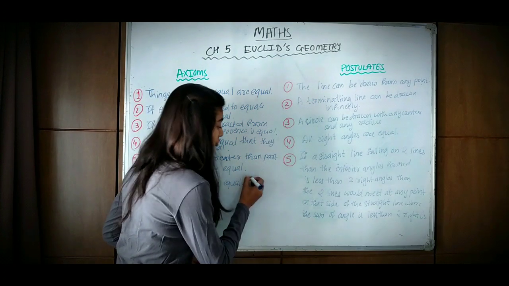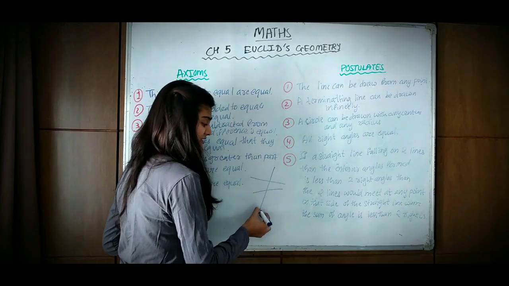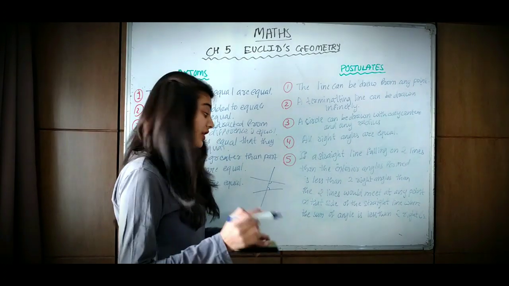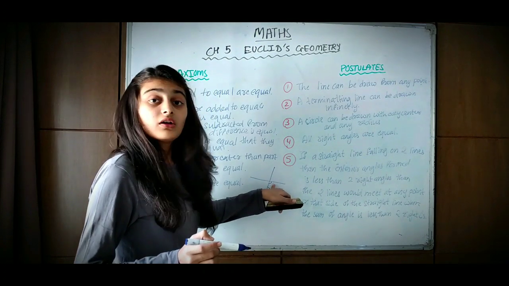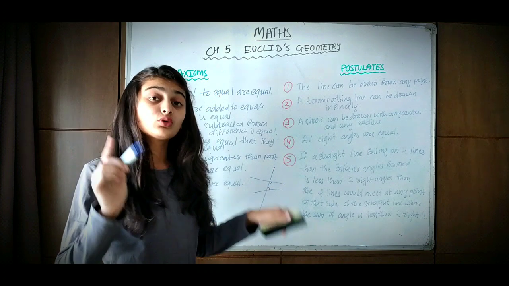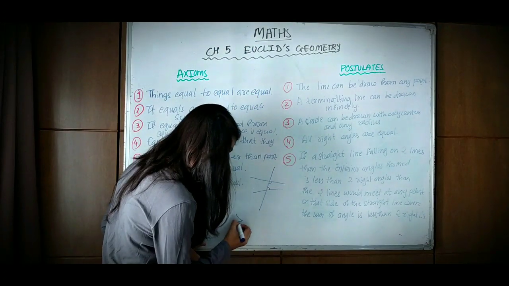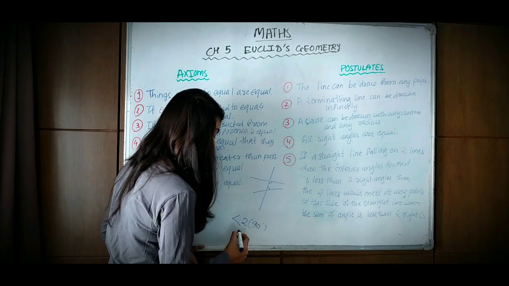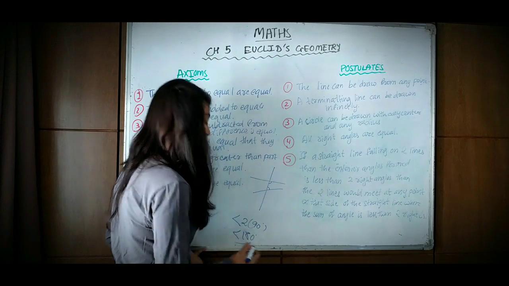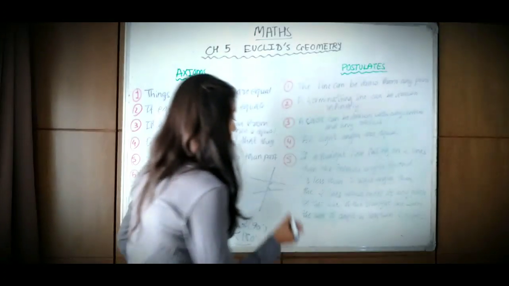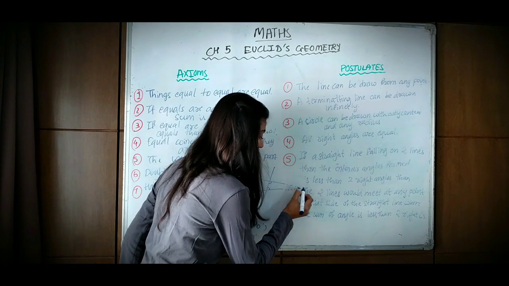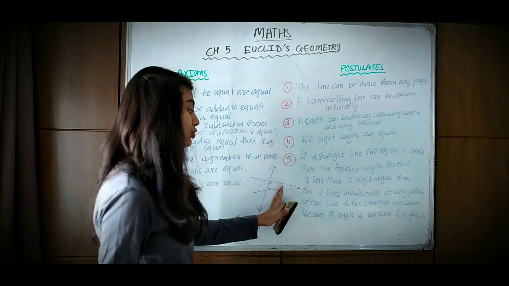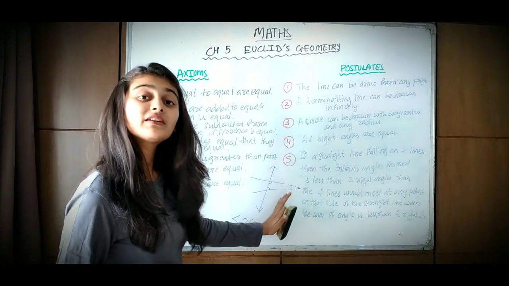So if two non-parallel lines are intersected by a straight line, and the pair of interior angles sums up and makes less than two right angles, meaning less than 180 degrees, then when they are extended, they would meet at a point on the side of the line whose sum is less than two right angles.